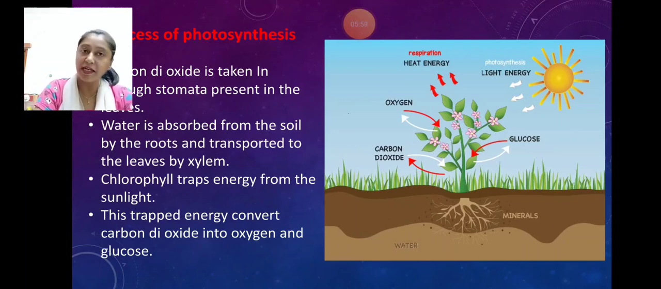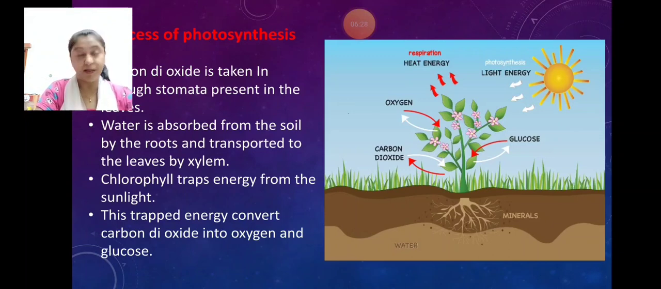Right now, xylem are the tiny pipe-like structures which help to transport water from the roots to the different parts of the plant, especially towards the leaves, because leaves are the food factory of the plant. Leaves are going to prepare the food. So mainly xylem transports water from the root to the leaves so that the process of photosynthesis can be performed.